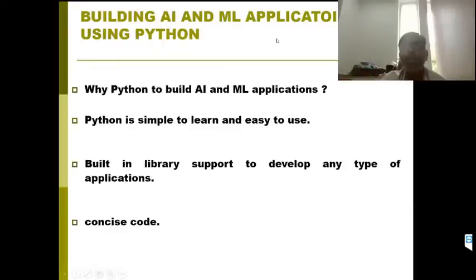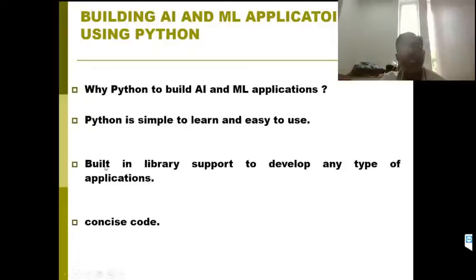Python is very simple to learn and easy to use. That is the first feature of this one. It is very simple to learn and very easy to use. No prior programming experience is required for learning Python. There is no prerequisite. It can be your first programming language to learn. That simple is this particular language. That's why anyone can learn this Python language.